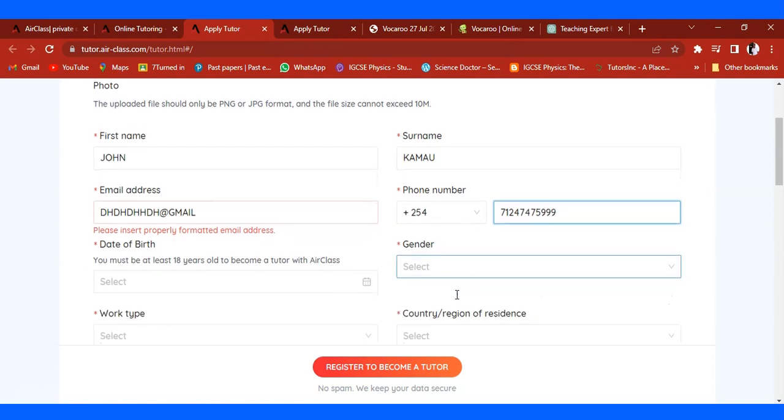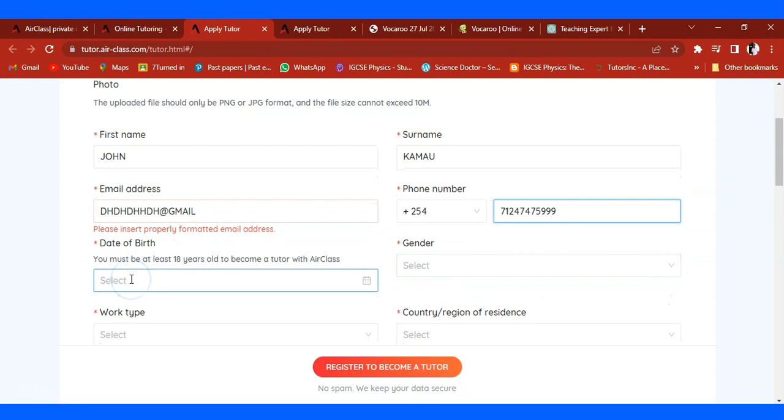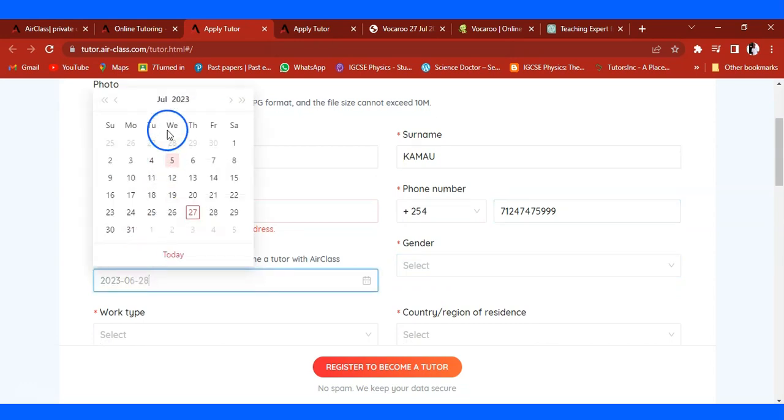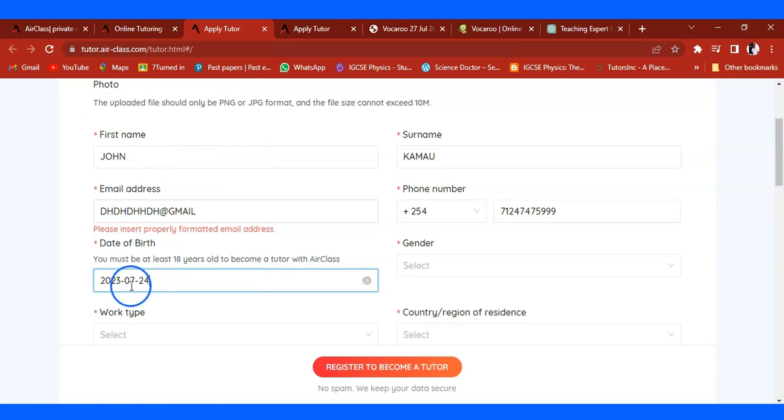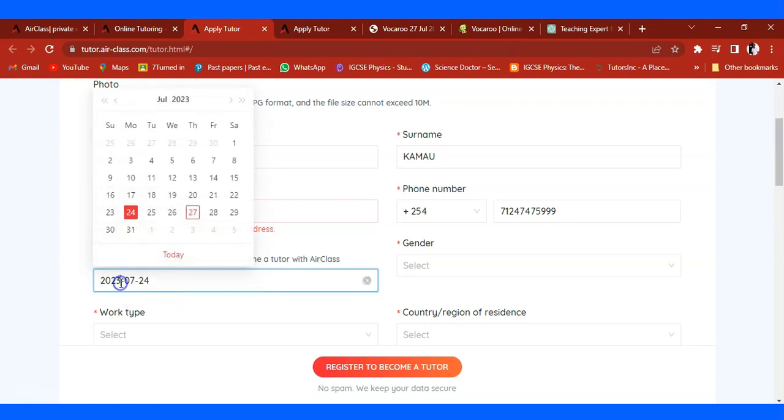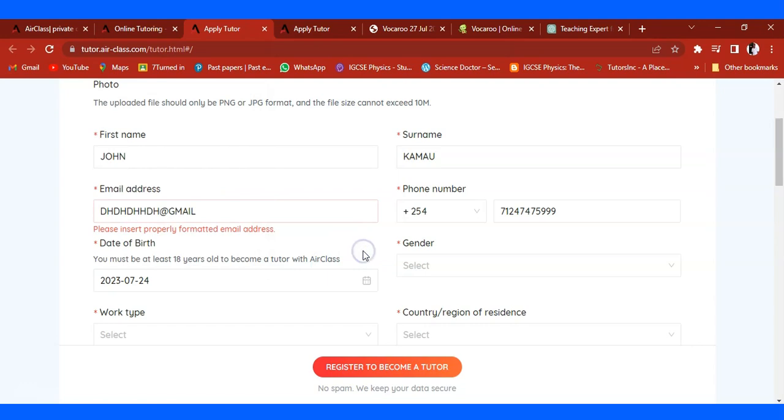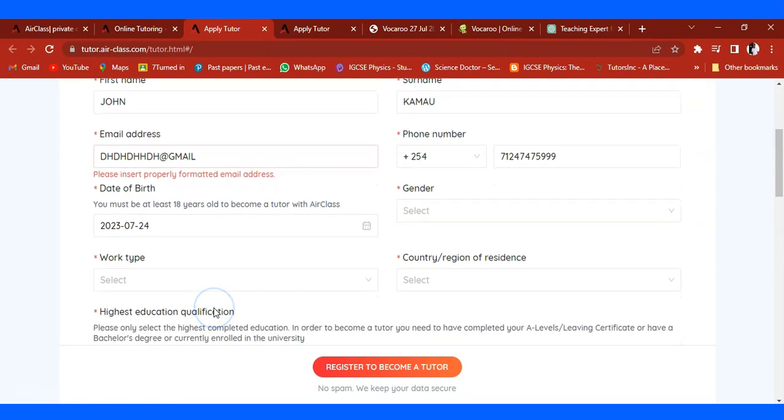There's another section where you're supposed to indicate your age. You can say maybe you were born on the 24th of, let's say, 1990, just for example. This is just meant to ensure that you are over 18 years old in order to be allowed to work on this.